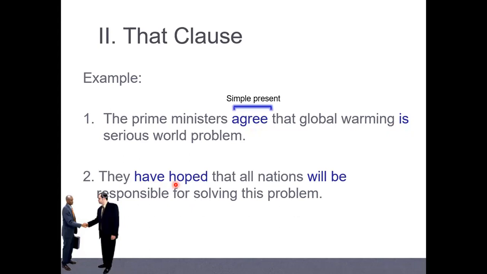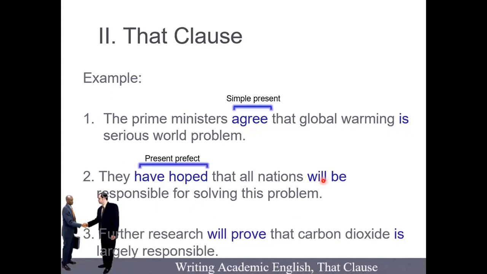This is present perfect, right? If it is present perfect, we also don't change. Keep the same tense. And another one is future. So when you see the verb is present simple, present perfect, or future, we don't change the tense in going from direct speech to reported speech at all.